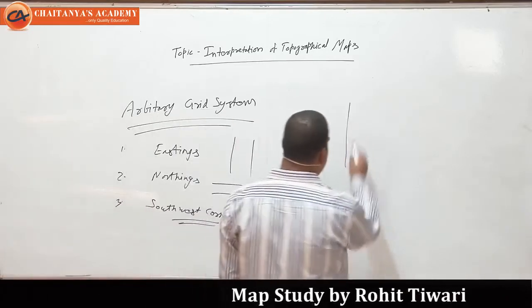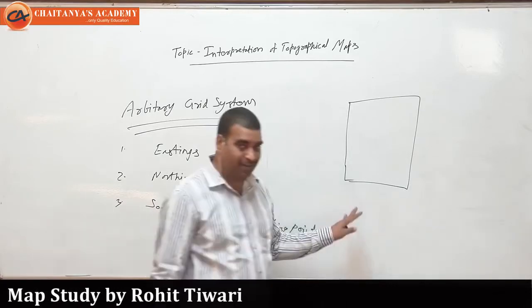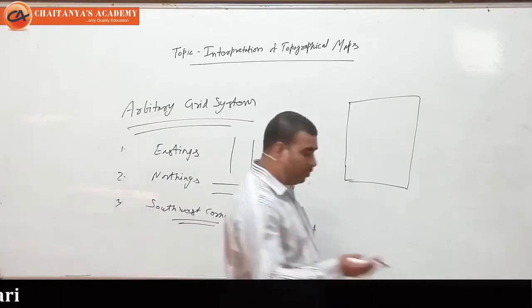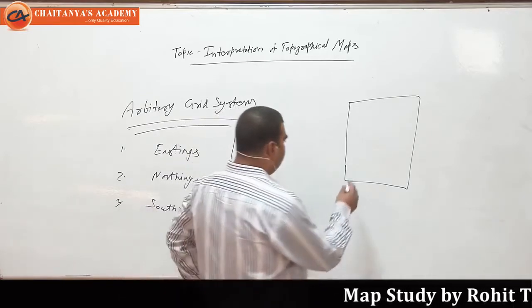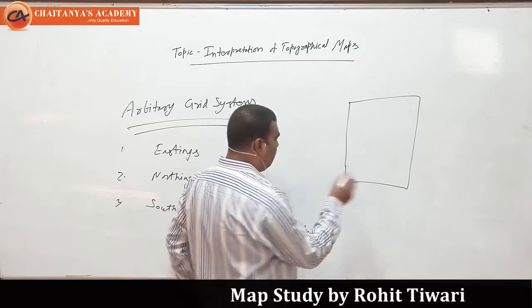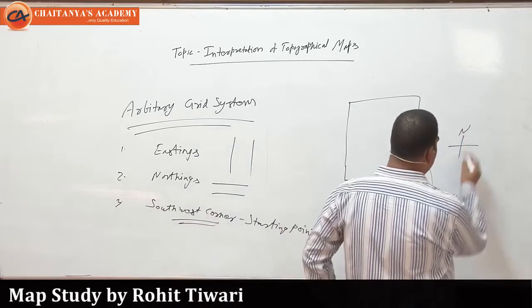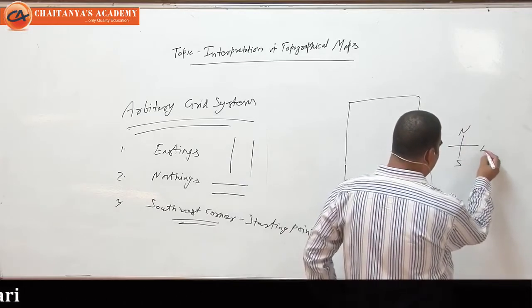Suppose you have a topographical sheet. Actually it's not, it's roughly, I'm just drawing on the whiteboard. If you have the book, you can open it and see the real topographical map. Southwest refers to the cardinal points: north at the top, south at the bottom, east on this side and west on this side.